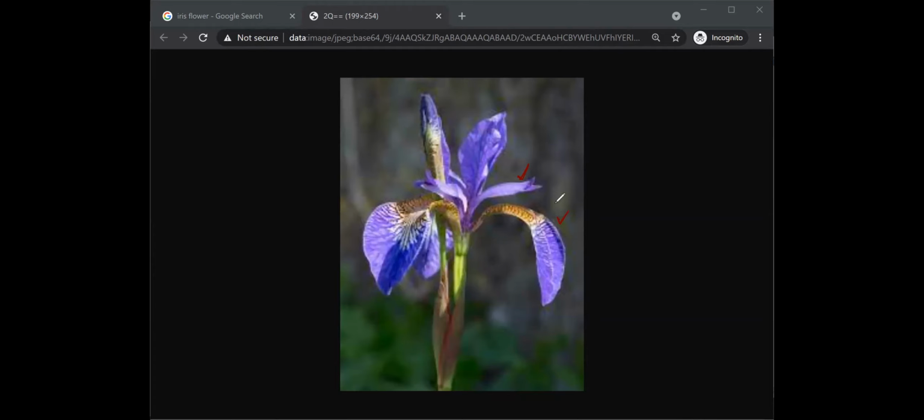So this is a smaller one, whereas if you see this part, this is a bigger one. Similarly, this is a bigger one, this again is a bigger one, and there is this one, which is a smaller one. There are these two kinds of pankhudis in all the iris flowers. This is how iris flowers look.